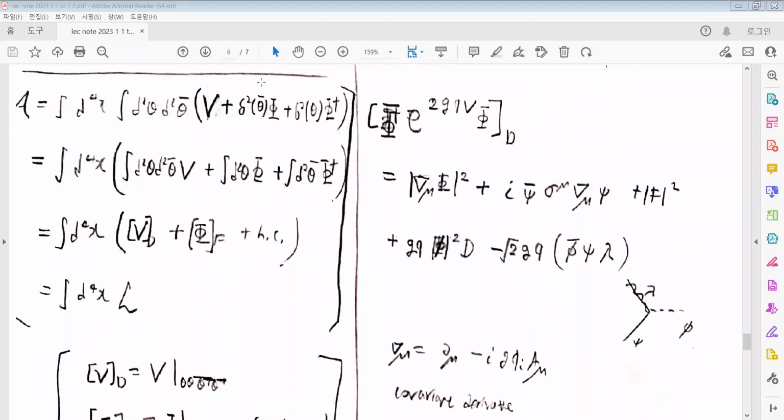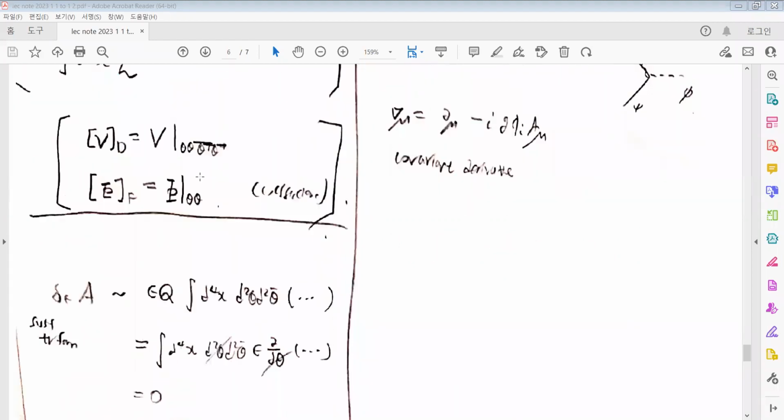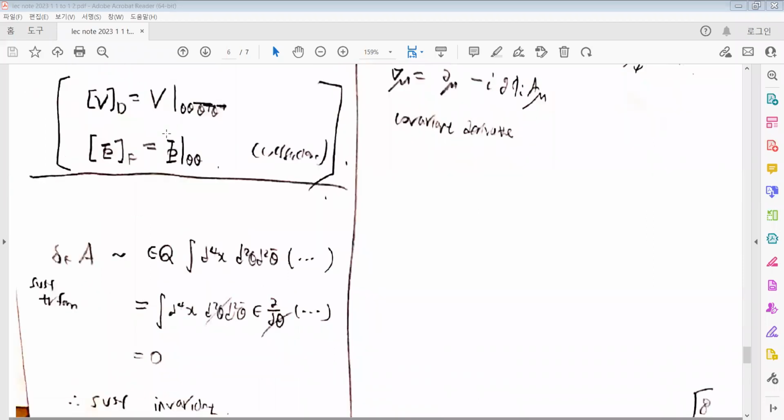So now we can write the action as an integration over space-time and superspace for the vector superfields and the Hermitian conjugates of the chiral superfield pair. And we can obtain the Lagrangian, which is defined as a function of the fields over the space-time. So that's the definition of the D-term.